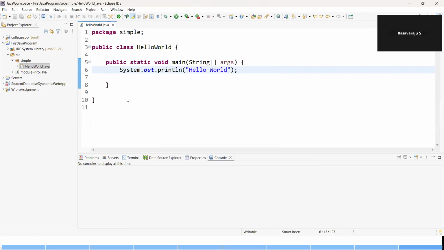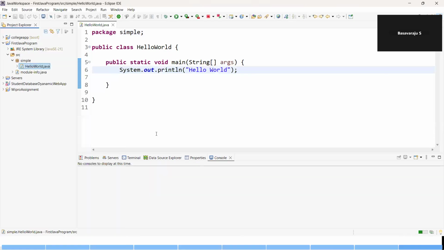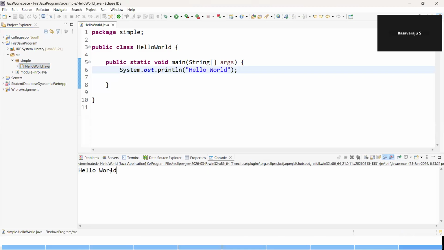Once this is done, you can right click on HelloWorld.java, then you have Run As, Java Application. If you're running any web-based project, you have to use Run on Server. As of now, it's a simple program, so choose Java Application. When you click Java Application, you get the output here as Hello world. This is how you're supposed to run your Java programs in your Eclipse IDE.